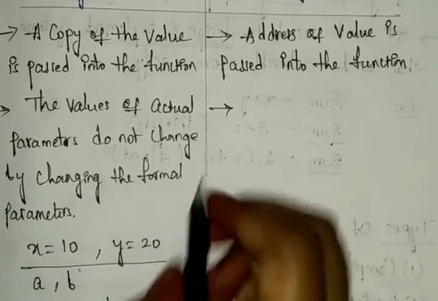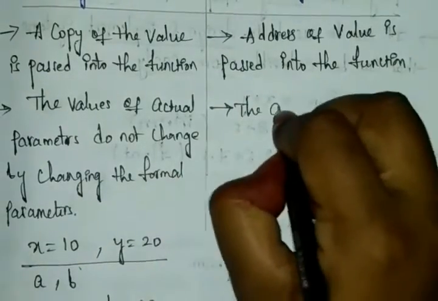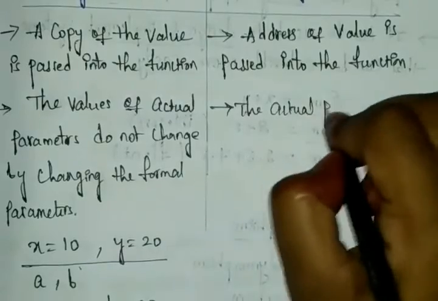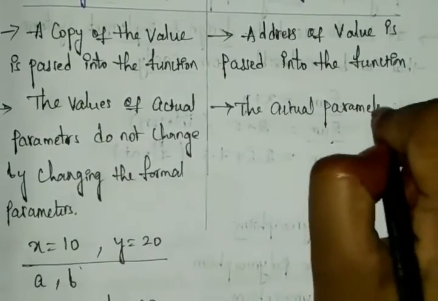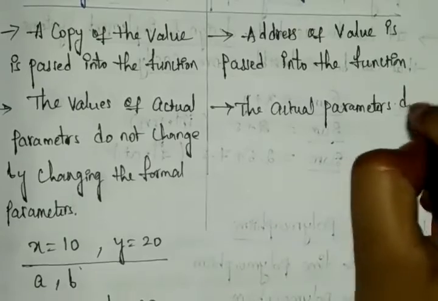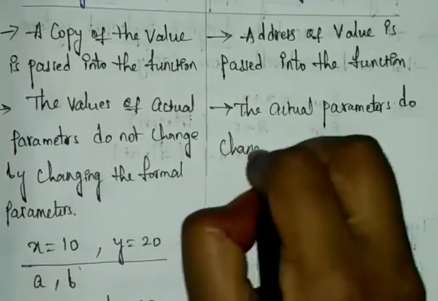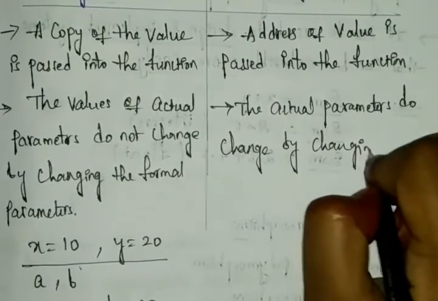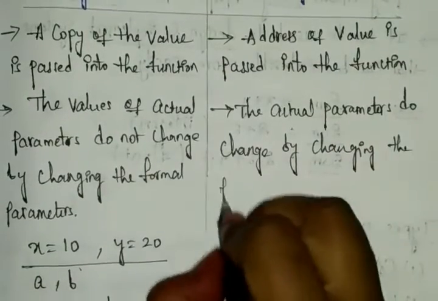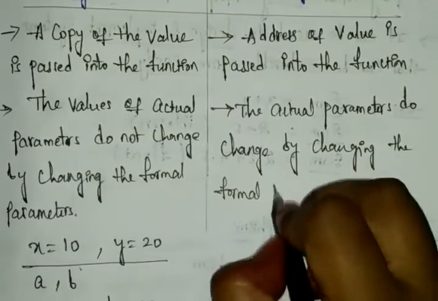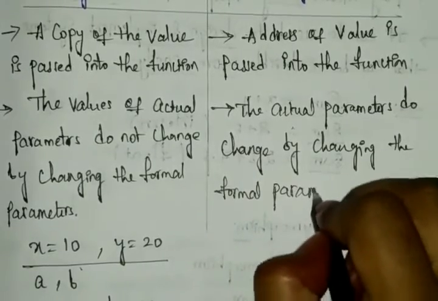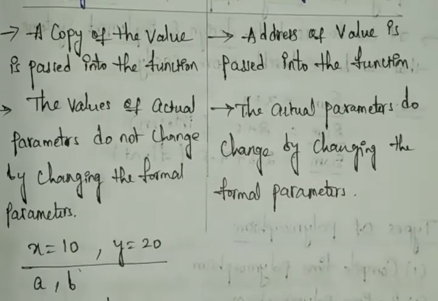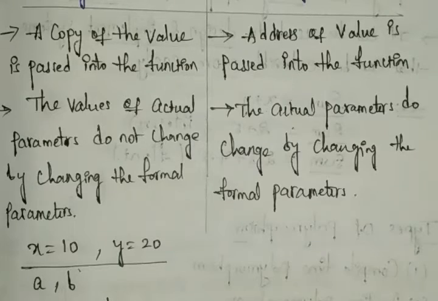Okay, the actual parameters can change. The actual parameters do change by changing the formal parameters, meaning these do not remain constant. So once you do the program for this, whatever the a value and whatever the b value is can change, that is similar to our x and y values.